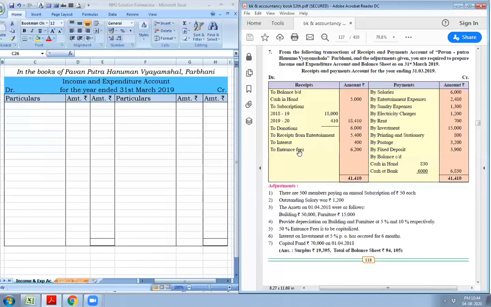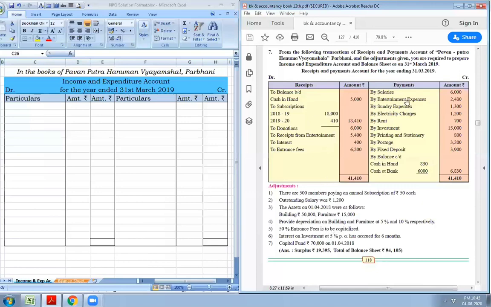If information is given regarding entrance fees, we will follow the instruction. Let us have a look at the adjustments. Yes, adjustment number 5 says 50% entrance fees is to be capitalized. Means out of this entrance fees, 50%, that is rupees 3,100, is to be capitalized. So we have to add it to the capital fund, and rest 50% is to be treated as income. So 3,100 income and expenditure account credit side, and 3,100 is to be added to the capital fund.